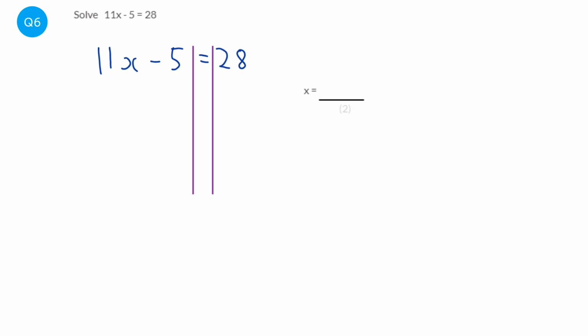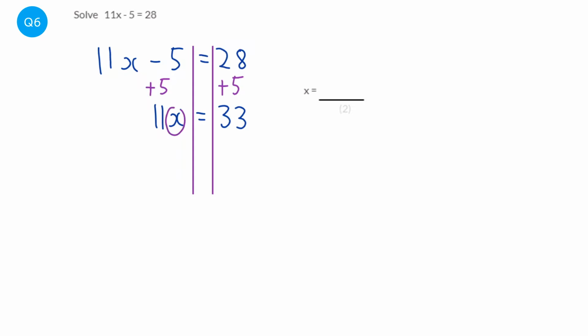Well, the inverse is going to be plus 5. Now we can't just do that to the left hand side, we've got to do it to the right hand side as well. So we add 5 to both sides. When we add 5 to the left hand side, we're just left with the 11x. On the right hand side, we do 28 plus 5, which is 33.